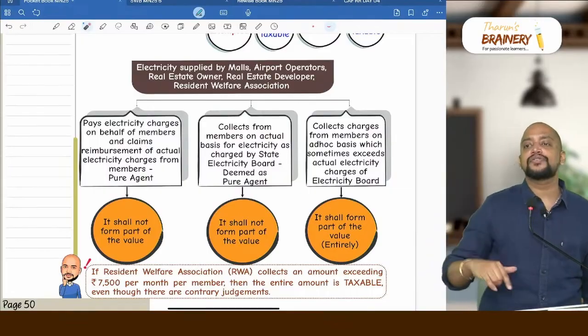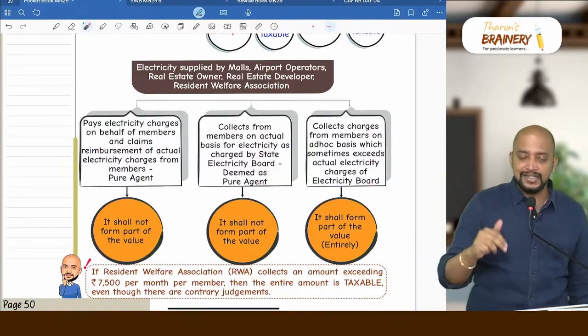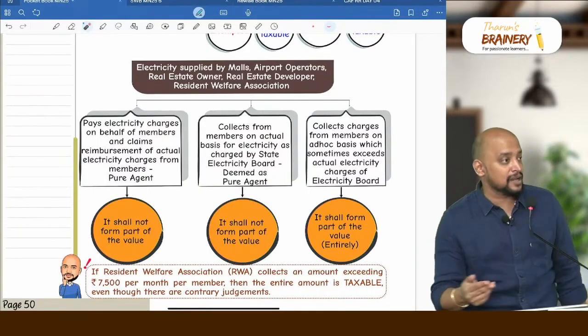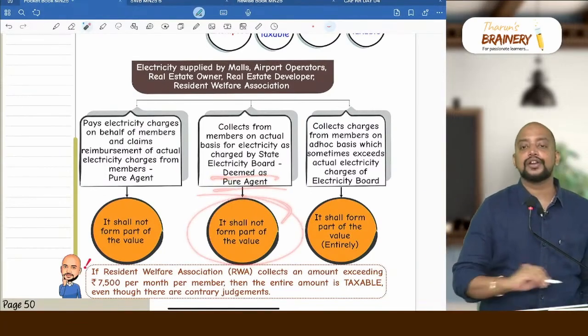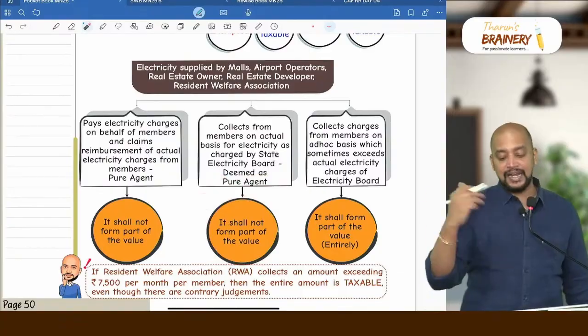Generally when the bill is in the name of the association, they are not pure agent. But in the circular they are telling that even though the bill is in the name of the association, they are deemed to be pure agent. So therefore it will not be included in the value. Is that clear? The next one.